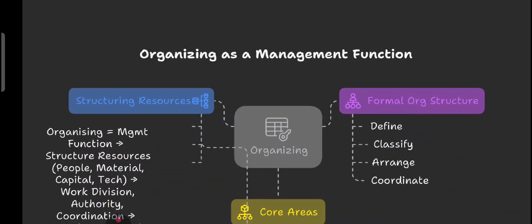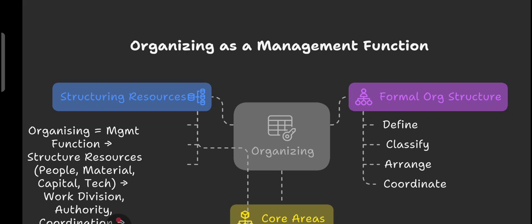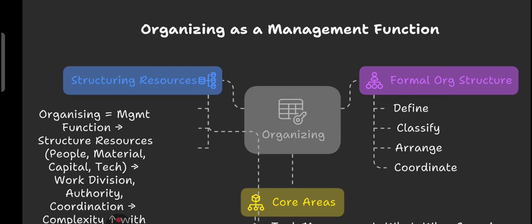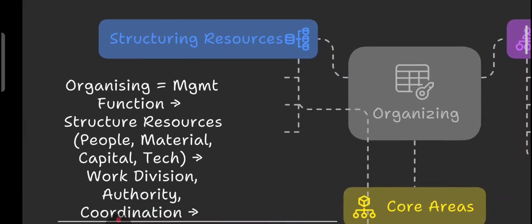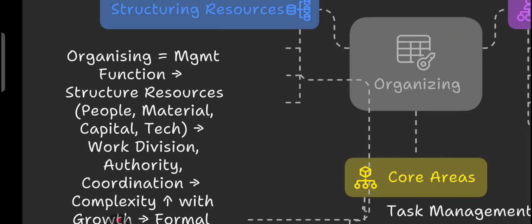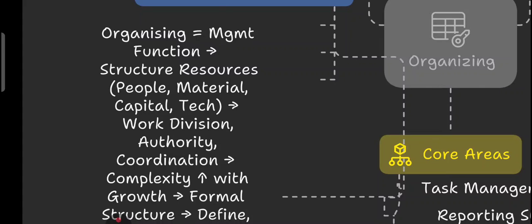Now have a look at organizing as a management function. See, planning, organizing, controlling. Basically they are not asking questions from planning, rather they are more inclined toward organizing. So let's understand organizing. Organizing is the core function of management. It is where the plan takes shape and people take position. The first part of it is called structuring the resources. Basically, organizing means structuring all the available resources we have. What are the available resources? People, material, capital, technology. We are structuring all the available resources, right? And it is a very important management function.